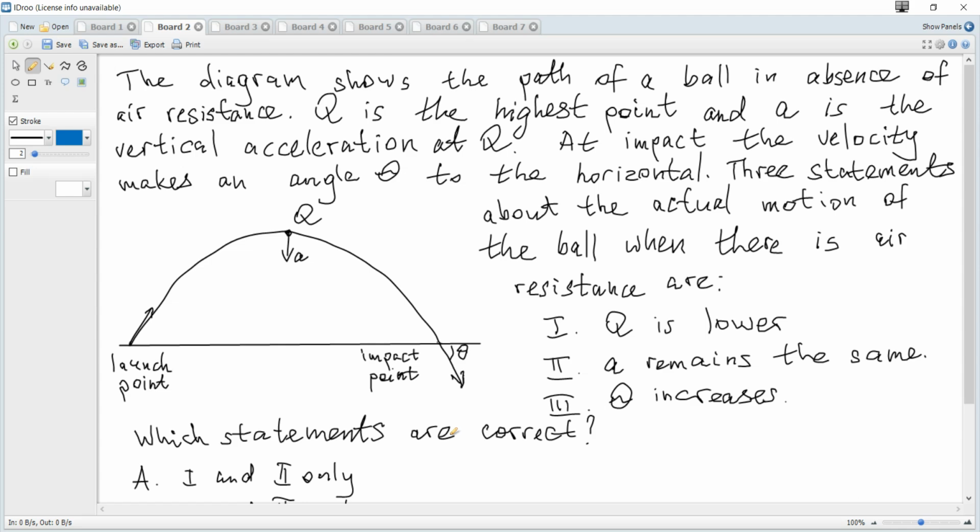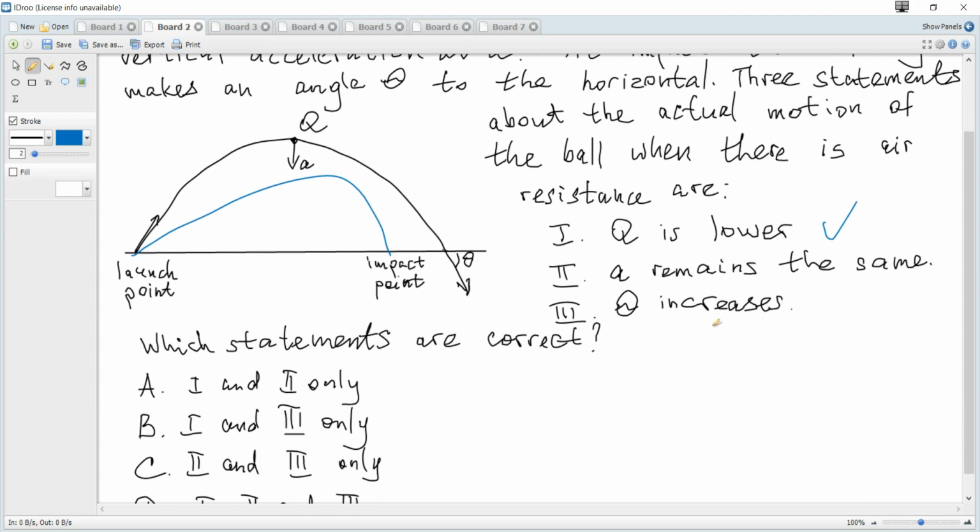And the path when there is a resistance looks like this. And definitely, since there is additional force which opposes motion, the highest point will be lower. So Q is lower, definitely it's correct.